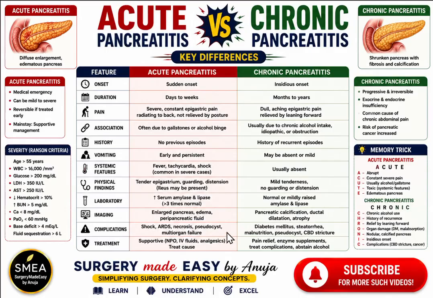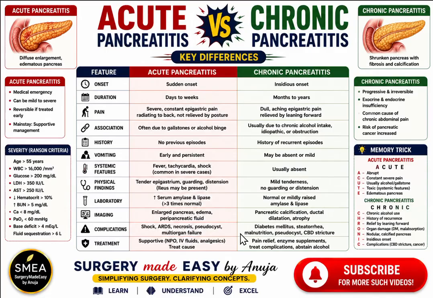Complications of acute pancreatitis are shock, acute respiratory distress syndrome, necrosis. There may be formation of a pseudocyst as well as multi-organ failure if the systemic infection is not controlled. In chronic pancreatitis, the complications are diabetes mellitus, steatorrhea, malnutrition. There may be pseudocyst as well as CBD stricture.